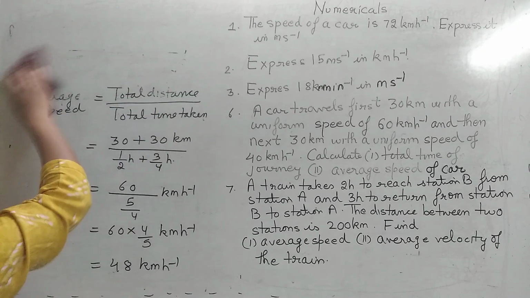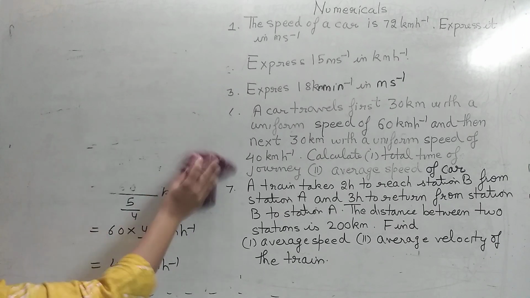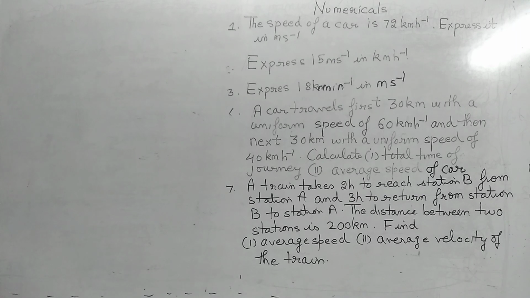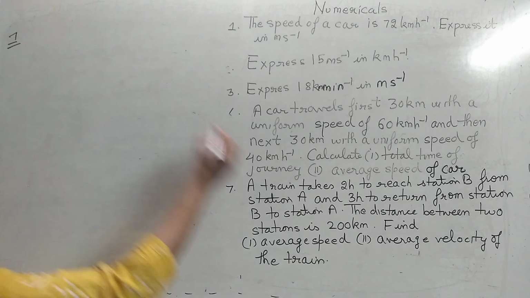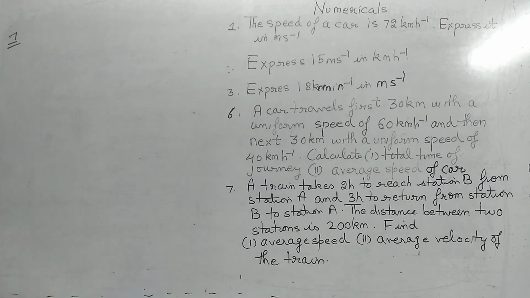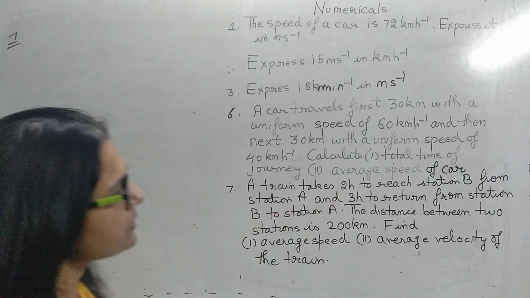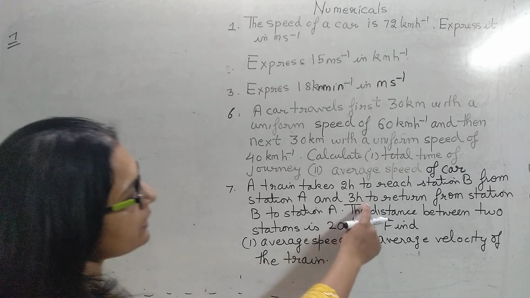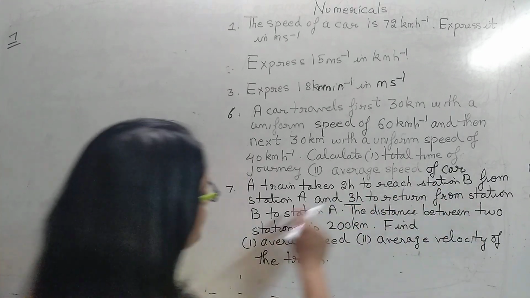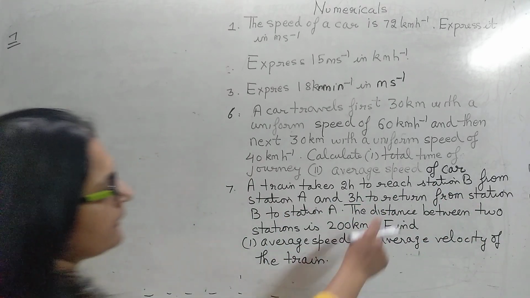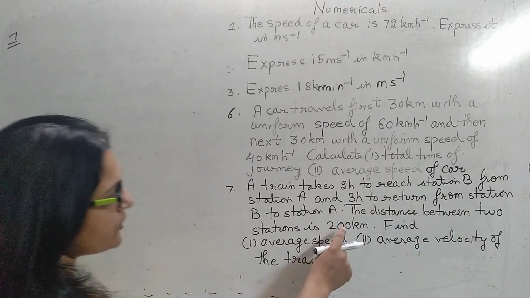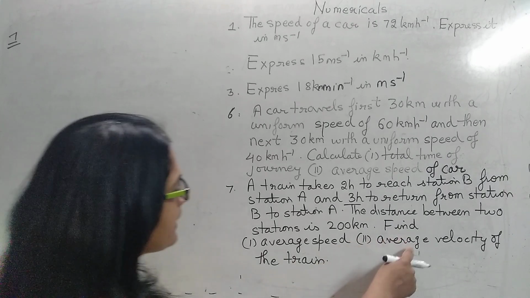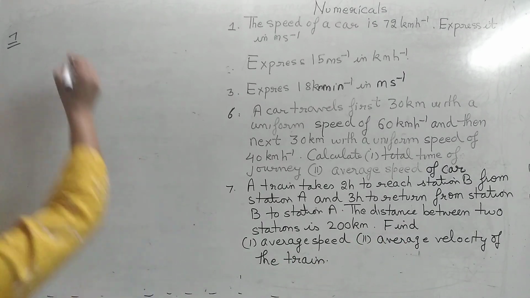Okay, students, let's move to the next question. Come to the 7th question. A train takes 2 hours to reach station B from station A and 3 hours to return from station B to station A. The distance between the two stations is 200 kilometer. You have to find average speed and average velocity.